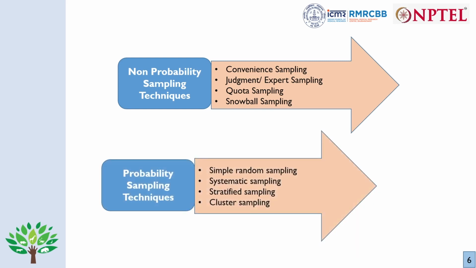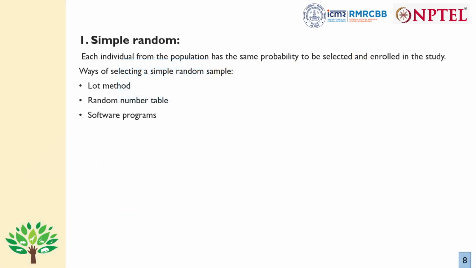Next we have the probability sampling techniques. Now under this we have most commonly these 4 types of probability sampling techniques: simple, systematic, stratified and cluster. So we'll be talking about each of them. First is simple random sampling. Initially I had told that probability sampling should have non-zero and known chance. I told that, mark my word, it is not equal. But in simple random sampling, each individual from the population has the same probability. So each one has the same chance of being selected and enrolled in the study.